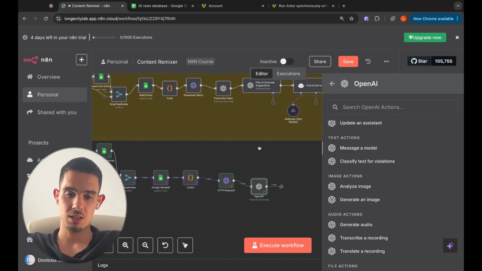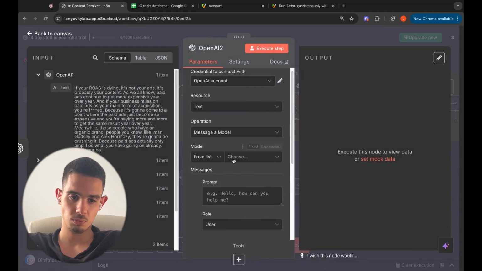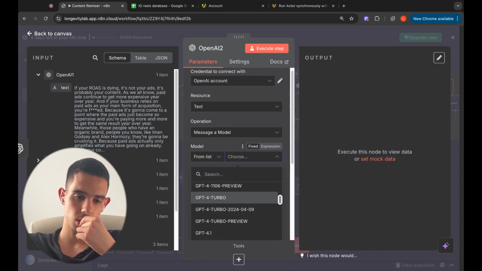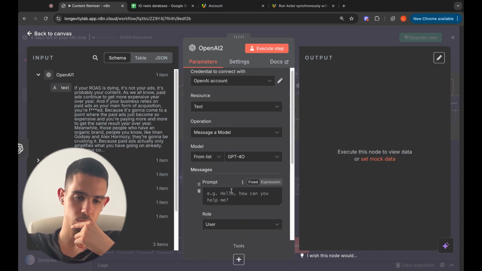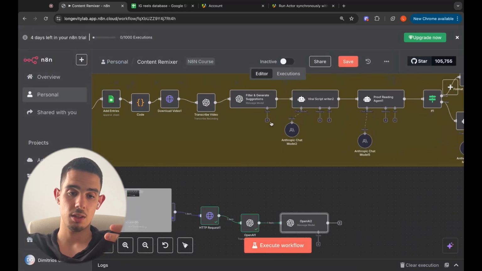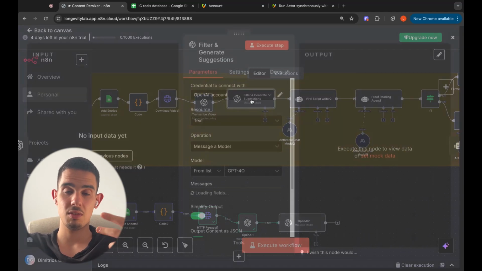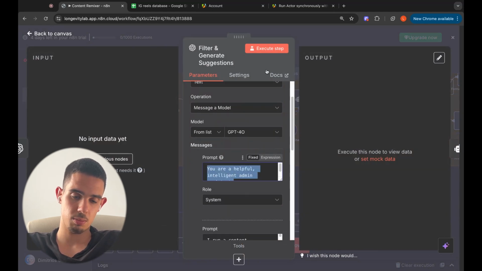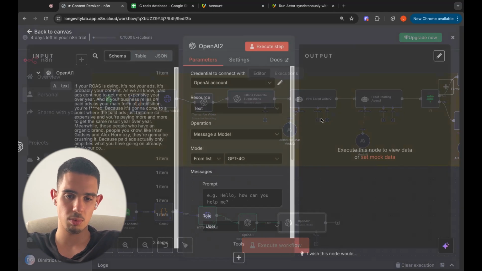I'm gonna use a messaging model. Let's go with GPT-4o. And then you actually need a prompt to filter out the transcription and give us new angles for us to work with. I'm gonna copy paste these prompts. I'm gonna have them in the Google Doc, so don't worry.